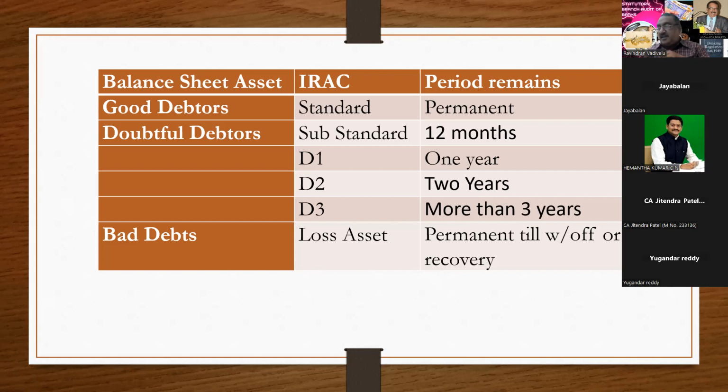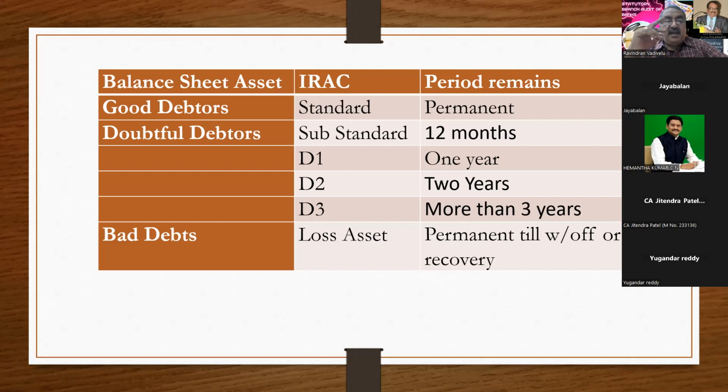Here they say it is 12 months in substandard, and in doubtful, it is 1 year. What is the difference? I can tell: if any NPA comes on a leap year, say on 29/2/2020, and we add 1 year, it comes to 29/2/2021. There is no date of 29/2/21. So only for substandard, to avoid that, they have used the word months, 12 months. But for the remaining periods, they use the word 1 year, 2 years, 3 years, more than 3 years. So this is the basic difference between 12 months and 1 year.